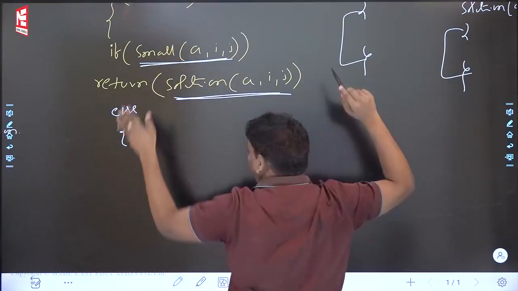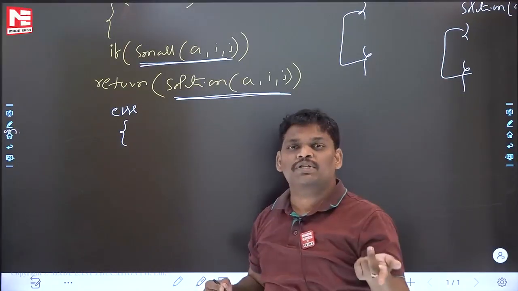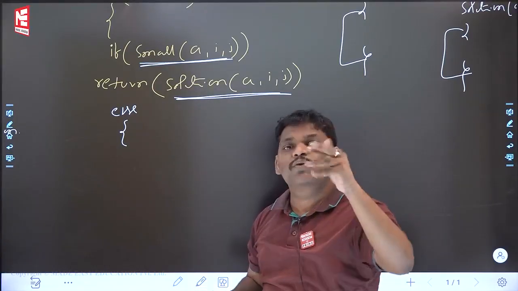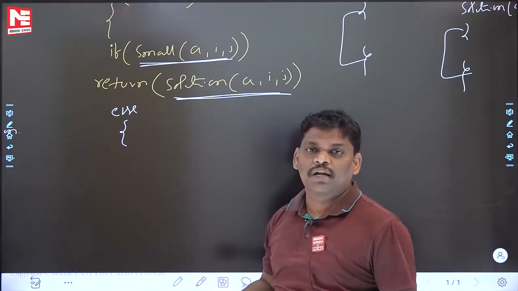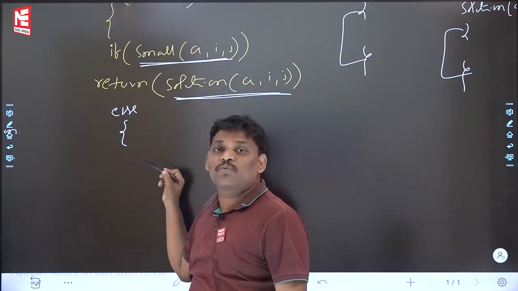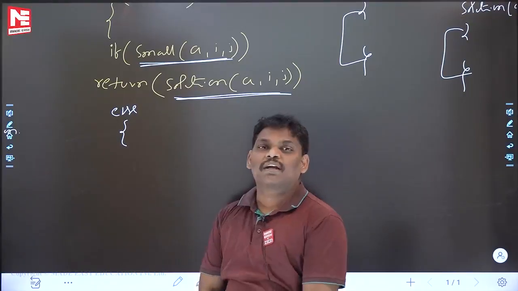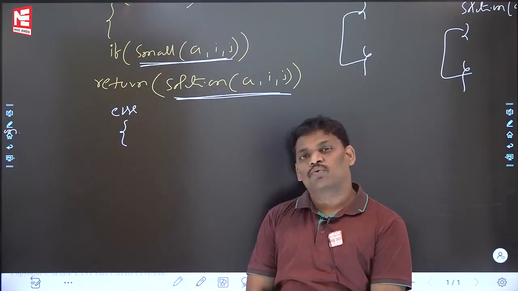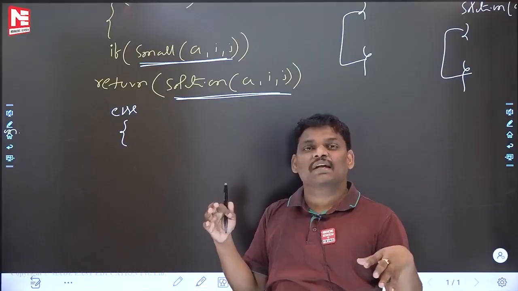Suppose the problem is big. Now you came to the major area. Everyone knows when the divide and conquer technique comes into the picture: if the problem is big, then you have to divide. If the problem is small, why would you divide? What is the use? Problem big, then you have to divide. So come to the else part, where the problem is a big problem. In divide and conquer, what is the first step? Divide. You cannot solve it directly, so the best idea is to divide the problem.